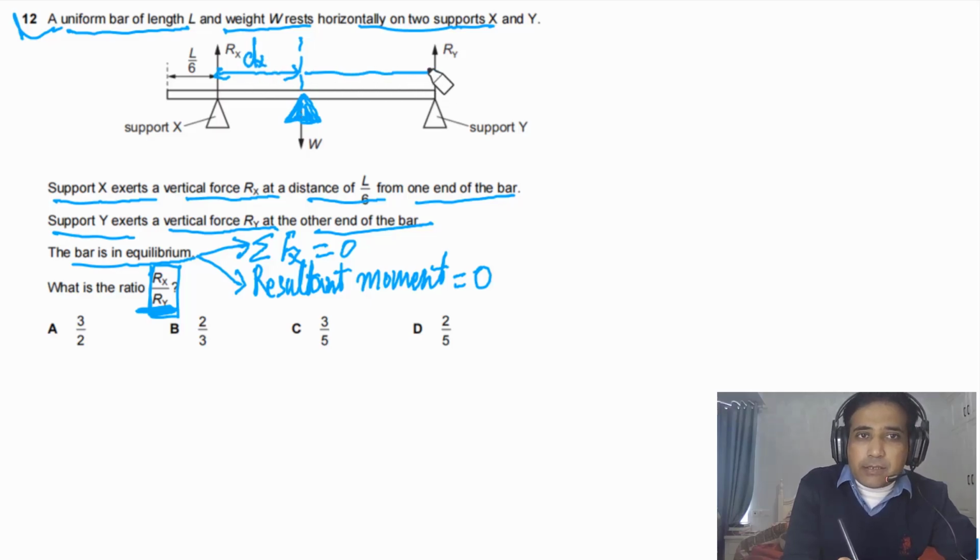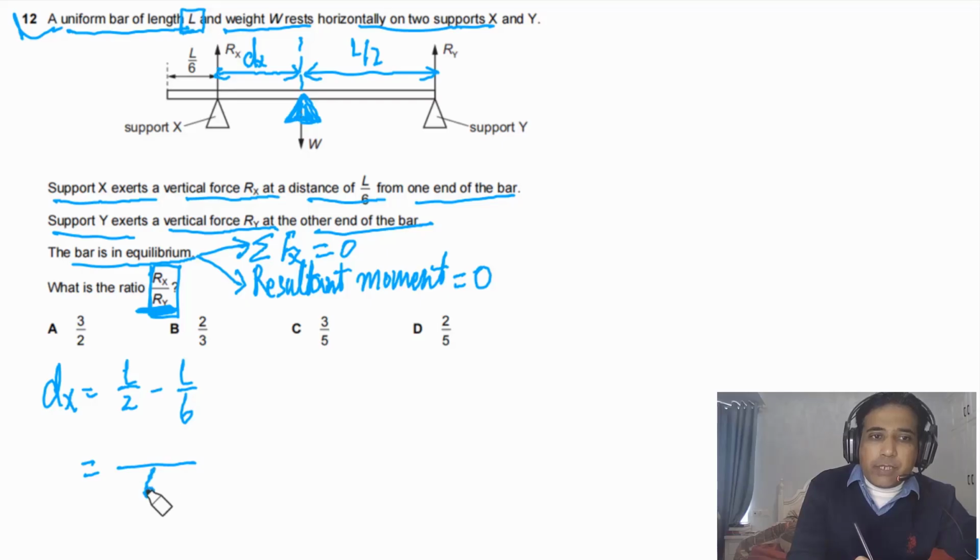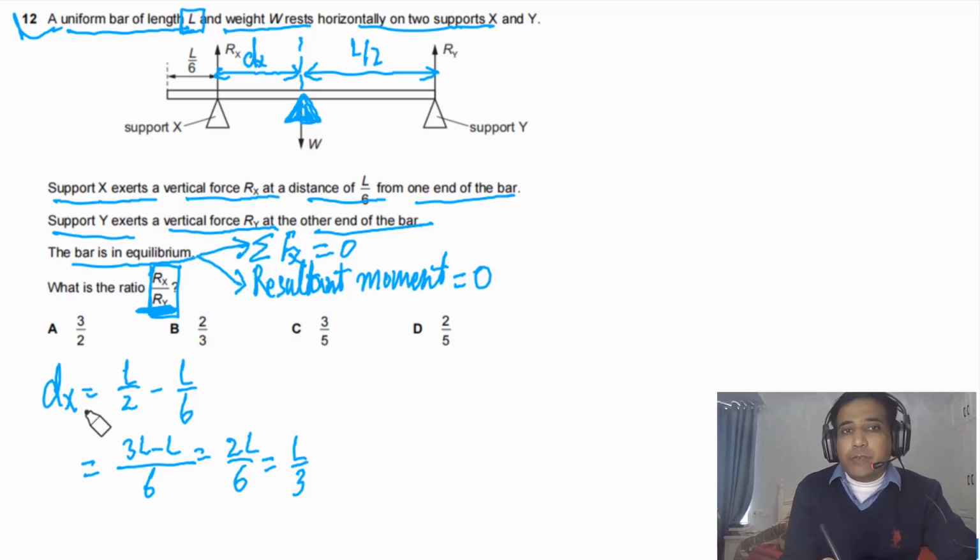The distance from the midpoint to the end is L by 2 because the length of the beam is L. So dx will be equal to L by 2 minus L by 6. If we take LCM, we get 6, and here we get 3L minus L, so this is equal to 2L by 6, or simply L by 3. So this is the value of dx.